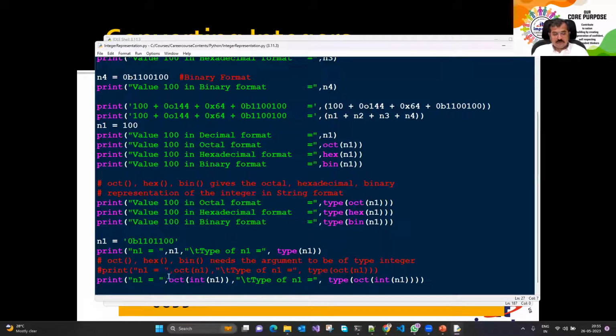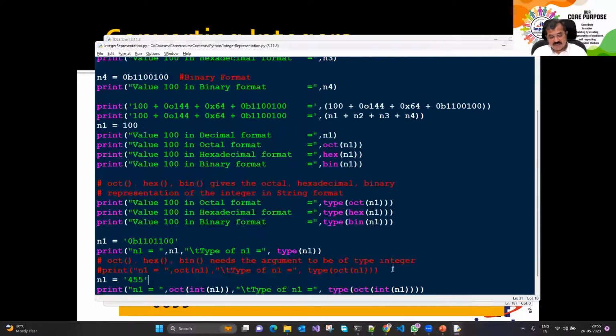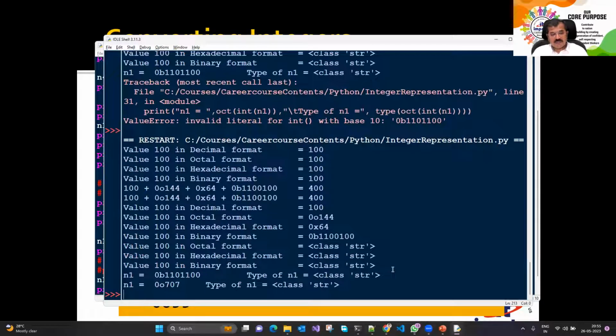Okay, so what we'll do is let's have an integer like 100 as a string. Yeah, any number as a string. So I just say n1 is equal to, I'll not put the base, I just put a number, say 455 in a string. So 455 is a string है. अब देखते हैं if I run this particular code, तो ये आपका 455 का octal representation और वो कौन से टाइप का है, तो रिजल्ट कौन से टाइप का है, तो स्ट्रिंग टाइप का है.